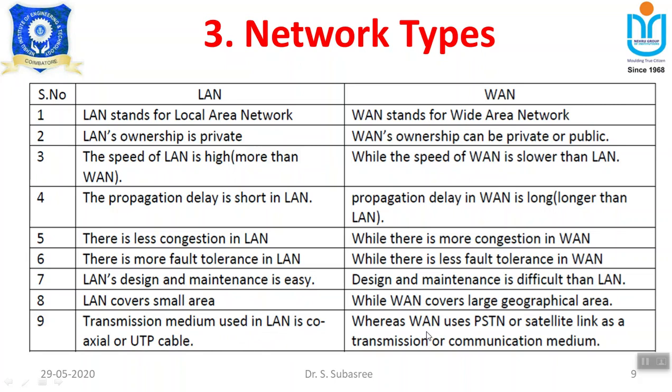But in the case of a wide area network, it uses PSTN, that is the public switched telephone network, or a satellite link. For example, I want to communicate from India to the US. For that I cannot use coaxial or UTP cable. I need a satellite link to establish communication between the systems in India and the US. At a certain level it should be satellite, and after that we can use the public switched telephone network, that is the cable network, to establish communication. So these are the basic differences between LAN and WAN.